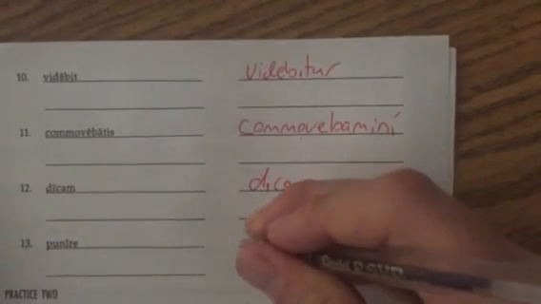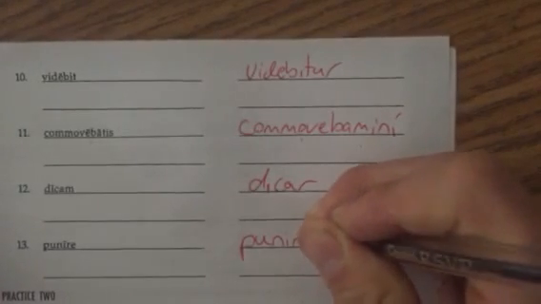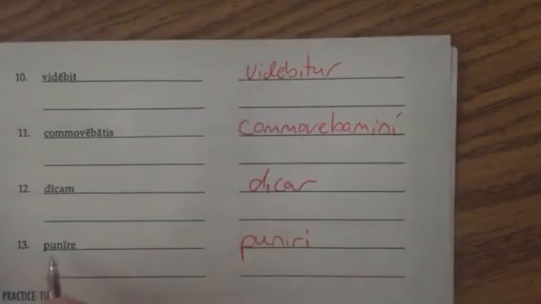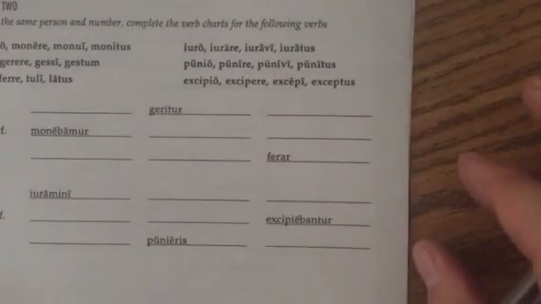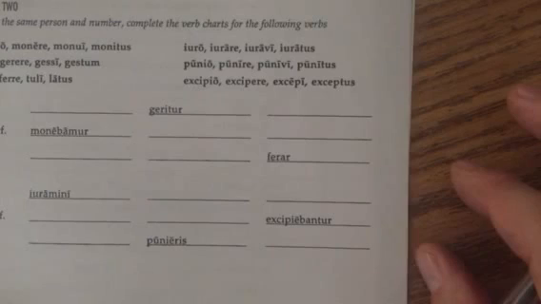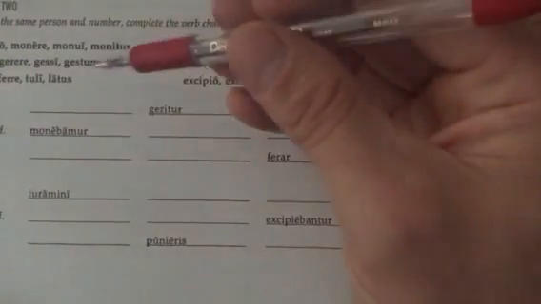Punire is fourth, and so to make that passive infinitive, it's puniri. So punire, this is to punish, and this is to be punished. Now, this one again gives you all the vocab you need up top, and all you're going to do here is put these into different tenses. So keeping the person and number the same, complete the verb charts. And so the present of this would be monemur, because this is second. And then the future is monebimur.